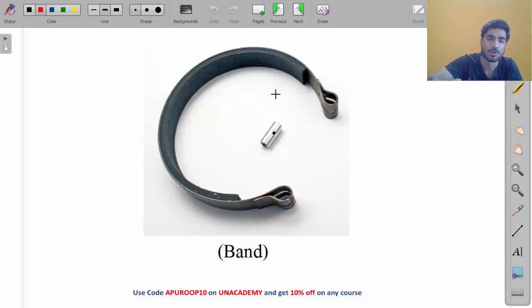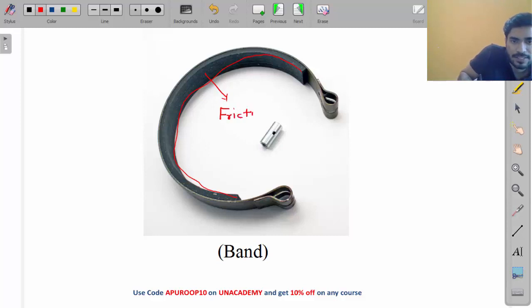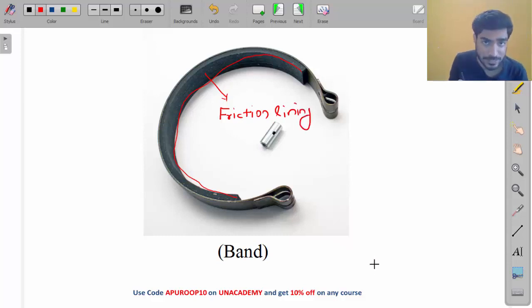The band looks like this. Can you see this? It is a flexible band, my friend. It can bend. And can you see this thing? What is this? This is known as friction lining, my friend. Last time I told you that this surface is in contact with the drum, so it should have a high coefficient of friction. That's why it is known as friction lining.